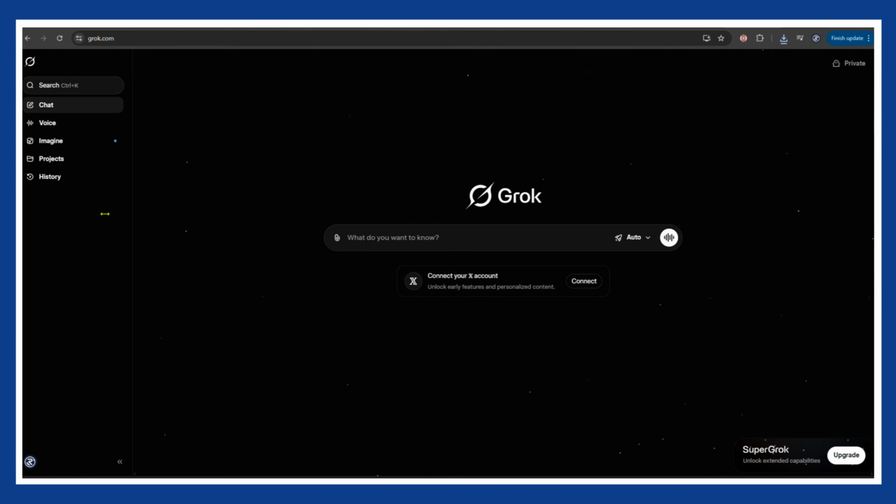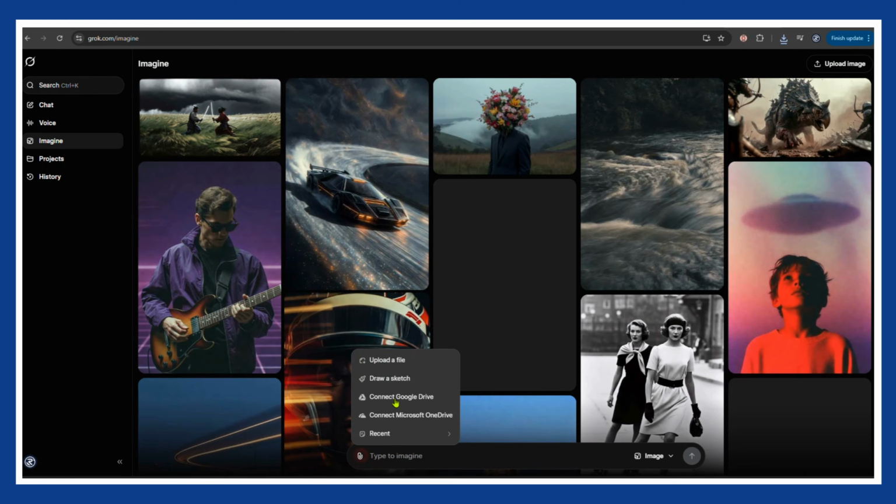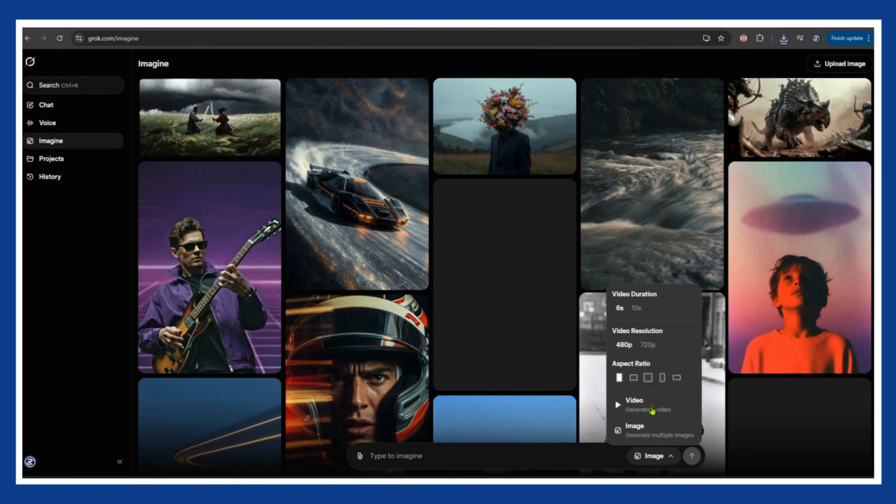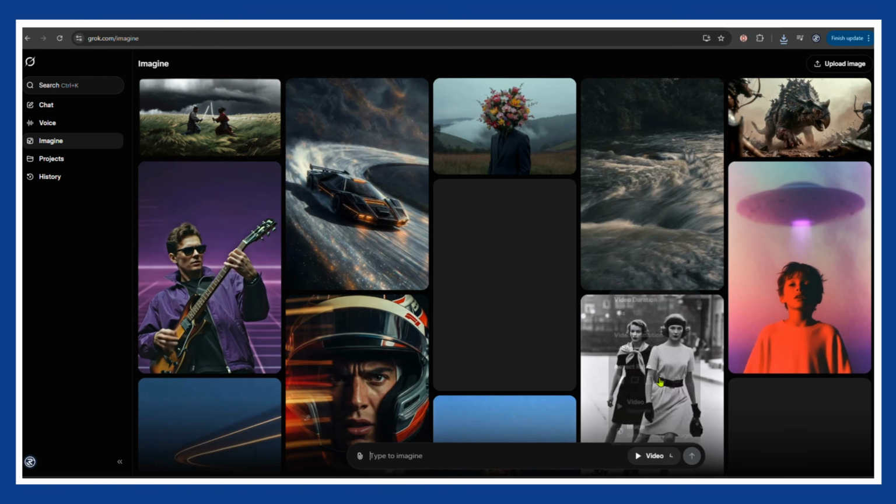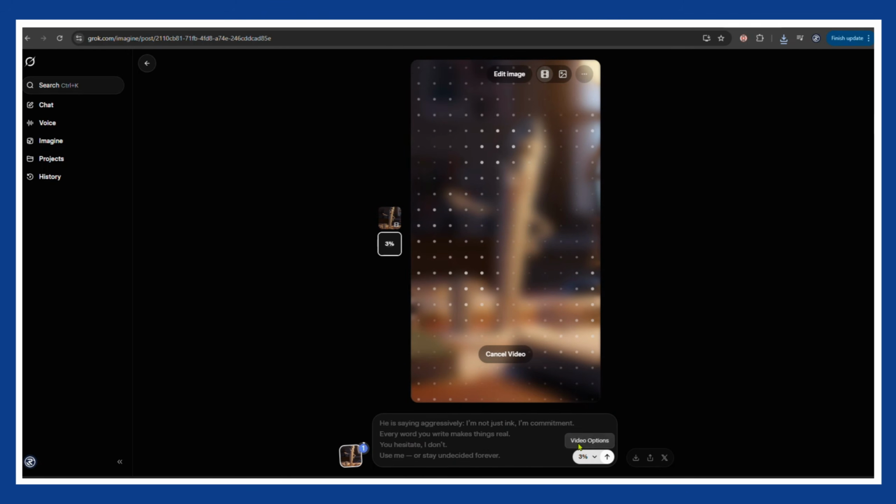Now, if Google Flow does not work for you, here is your backup plan. Go to Grok.com and click the Imagine tab. Upload your image, select the video model and the ratio you are using, then type what the character should say. In a few seconds, the object starts talking.